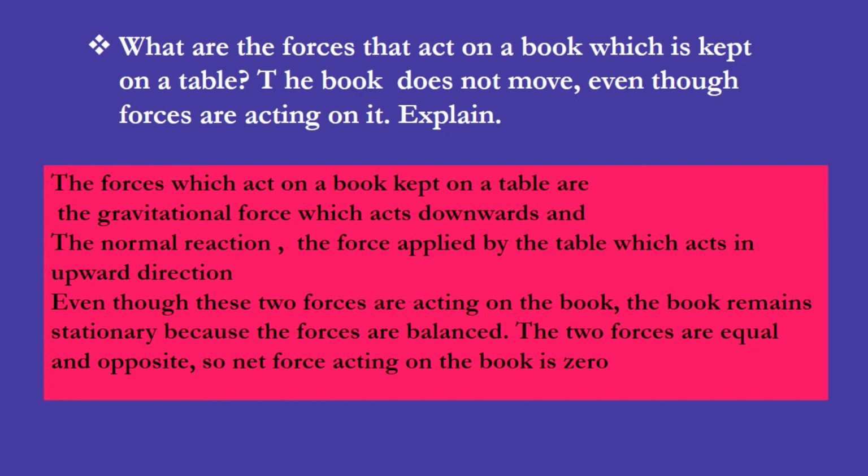Even though these two forces are acting, the book remains stationary. This is because the forces are balanced. The two forces are equal and opposite, so the net force acting on the book is 0. As the forces are balanced, the object remains at rest.